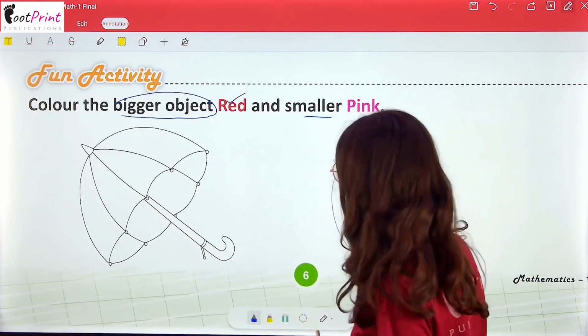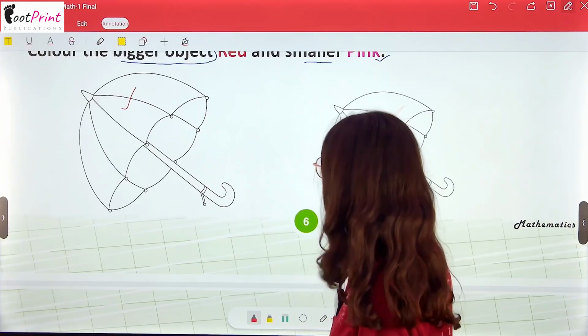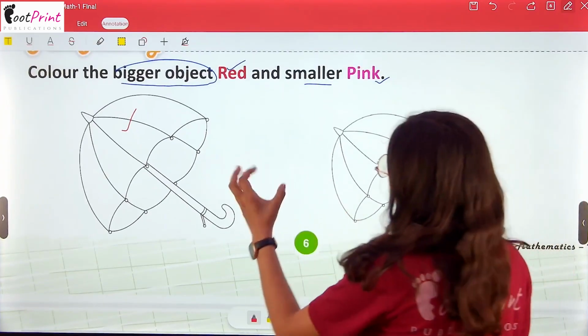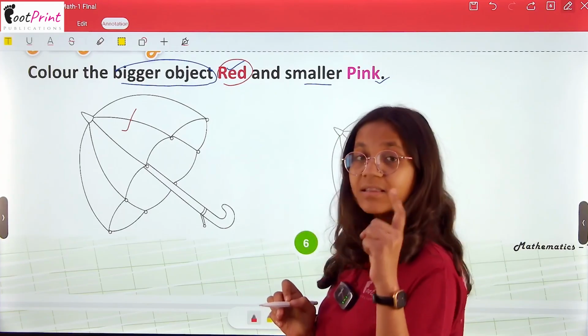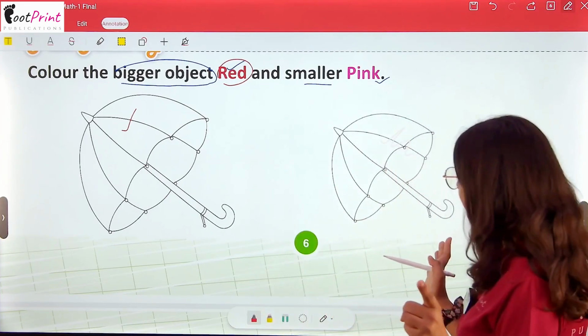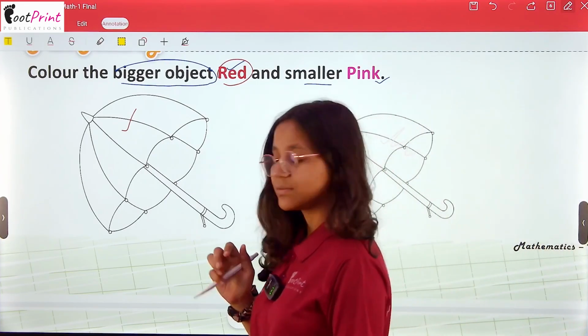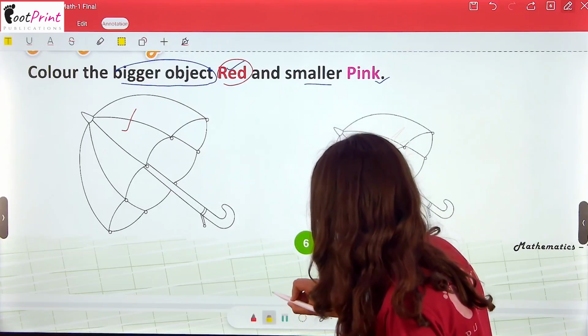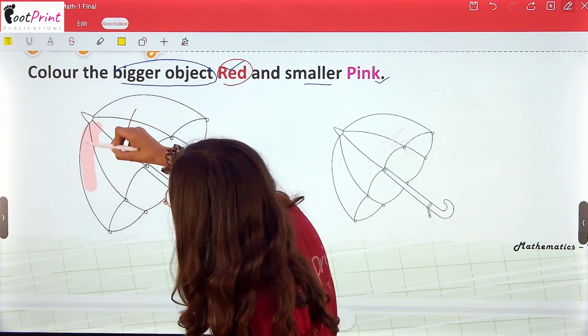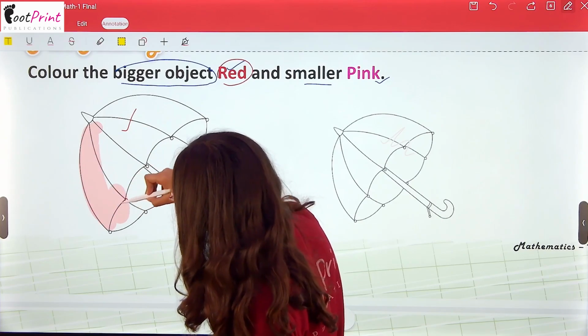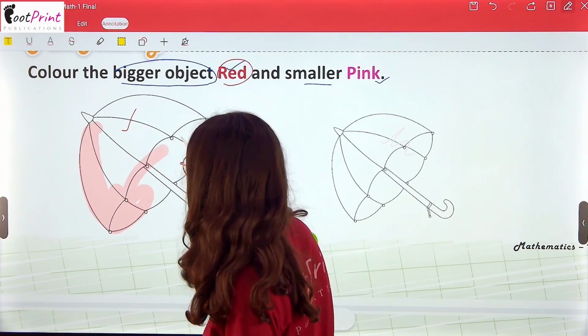Yes, you are right, my dear Bacha Party, this one. So, here I am coloring the bigger umbrella with the red color, and this is the homework that you have to color this smaller one. So, let me color it. I hope you all are coloring in your respective books.